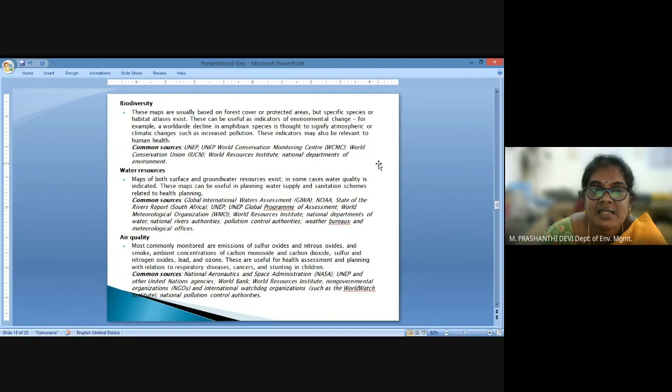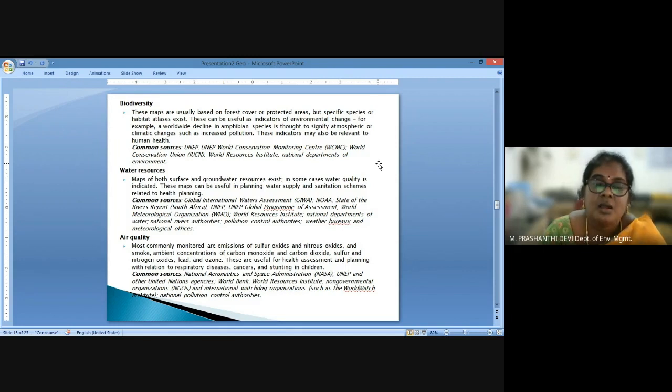Then similarly, we have biodiversity maps, especially biodiversity atlases that tell us about habitats and species availability, species extinction, and reserved areas. And water resources maps tell us not only about water supply, water stagnation, and sanitation schemes, they also tell us about the availability of surface and groundwater in a particular area. And of late, we have the air quality maps that are available through SEDAC or NASA or UNEP and individual agencies, which tell us about the concentrations of different air pollutants, either gaseous or particulate matter.